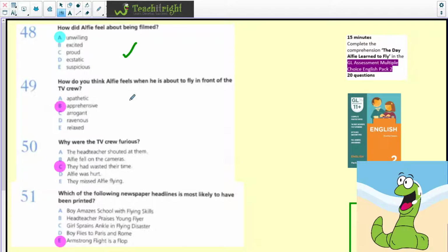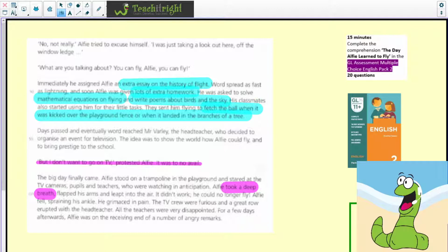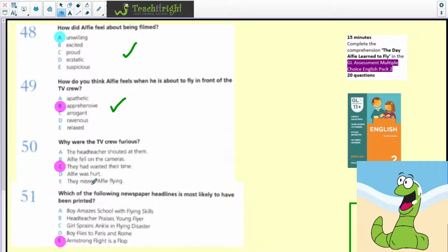How do you think Alfie feels when he's about to fly in front of the TV crew? Well, definitely apprehensive. In other words, quite nervous. He wasn't arrogant, wasn't ravenous, wasn't relaxed. Definitely wasn't relaxed. So let's go back and have a little think. Where does it say how he felt? Well, it says here, Alfie took a deep breath. So I think certainly he was quite apprehensive, slightly worried about it.